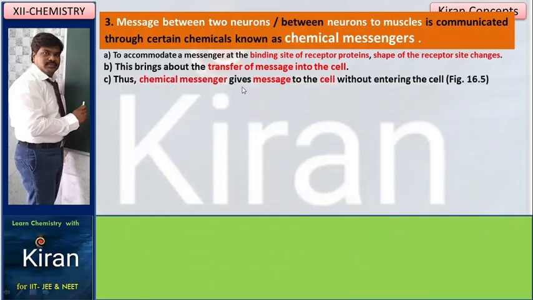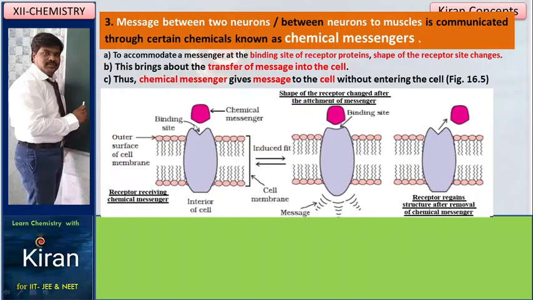This chemical messenger gives the message to the cell without entering the cell. See here, whenever the chemical messenger comes and occupies the active site, the message is sent through the whole cell. Through this diagrammatic representation, I am going to explain what way the mechanism is going on. This is the chemical messenger which is released in our human body. Through this chemical messenger only, the message is transferred from cell to cell, neuron to neuron, neuron to muscle, everywhere.